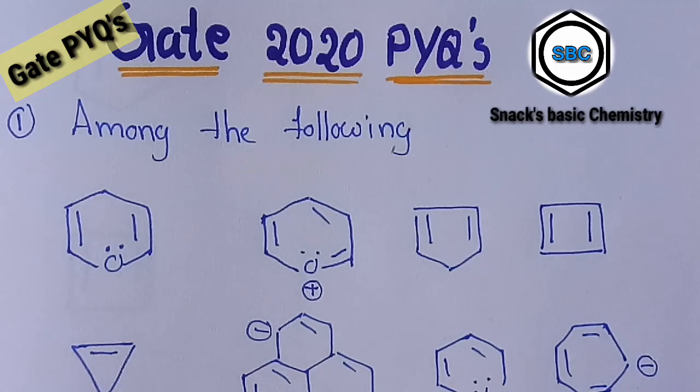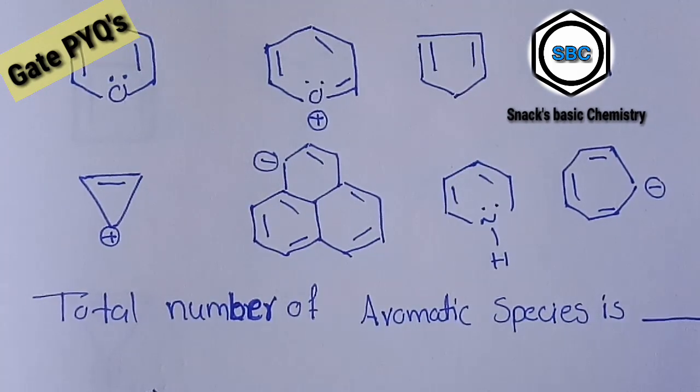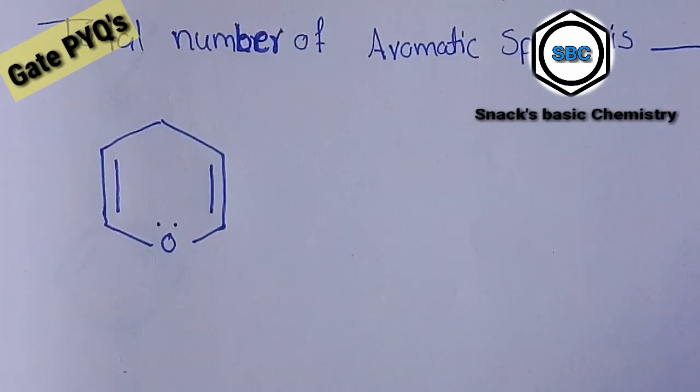See, in this question, among the following, the total number of aromatic species is, how many aromatic species are present in this case? We will discuss one by one. First of all, we are taking the first molecule.